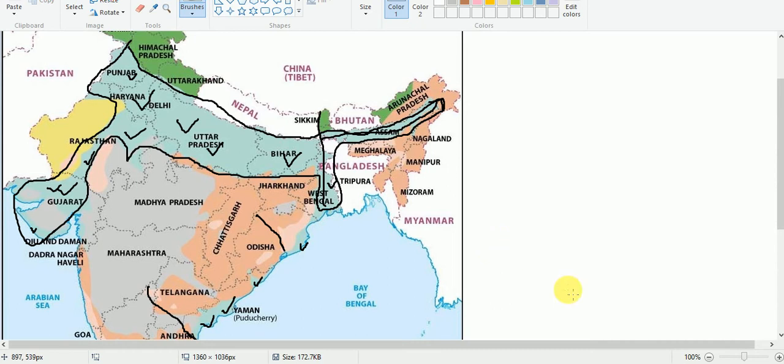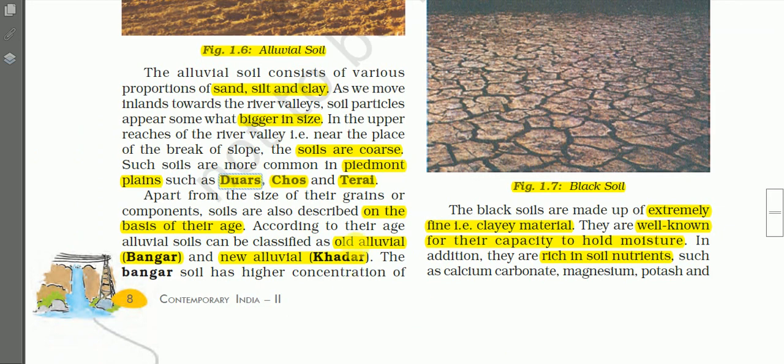So shoals, as I told you, refers to the seasonal rivers flowing down from the Shivaliks, and these shoals destroy the fertile plain areas.